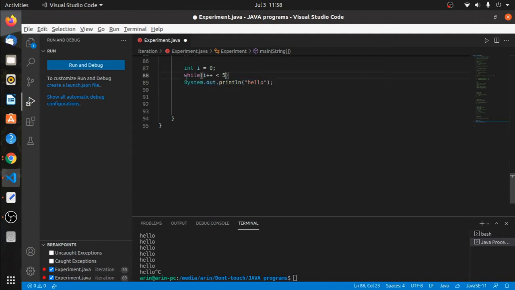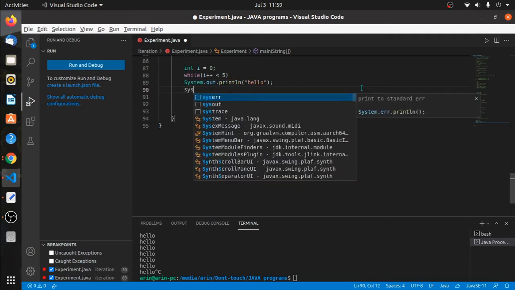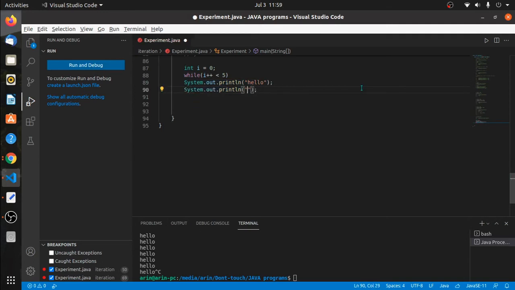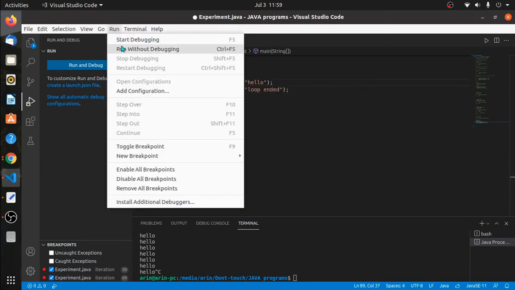Only the immediate statement, not more than one, it can't be 2 or 3, no. If you are not using curly braces, only the immediate statement following that particular while loop or for loop, whatever, only that statement acts as the loop body. So we will see this in action. For example, if I also write something like this, system.out.println loop ended, and now we will run the program.